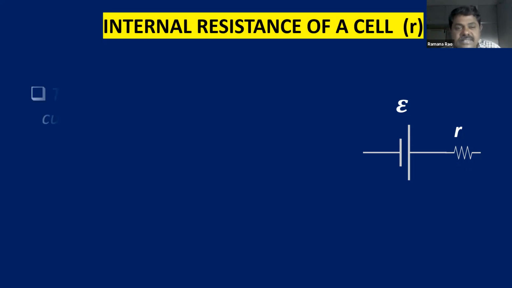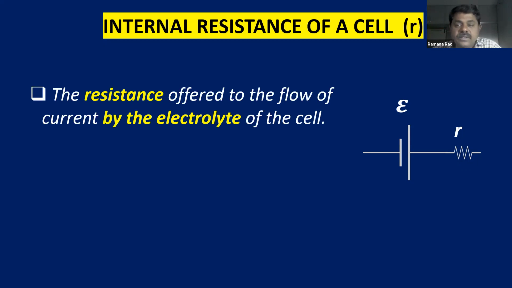Then what is the definition? Inside a cell, we have an electrolyte, as we already discussed. That electrolyte is going to offer some resistance to the charges, or to the current. While current is flowing through the electrolyte, it is going to oppose the current and give some obstruction to it.